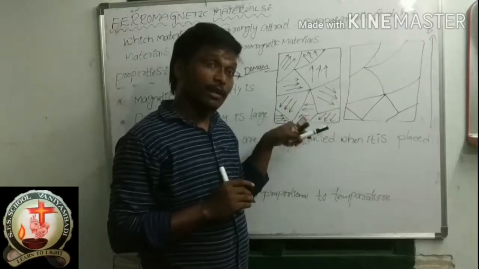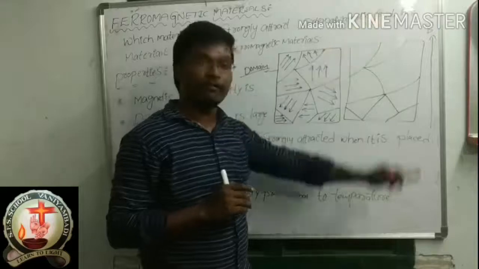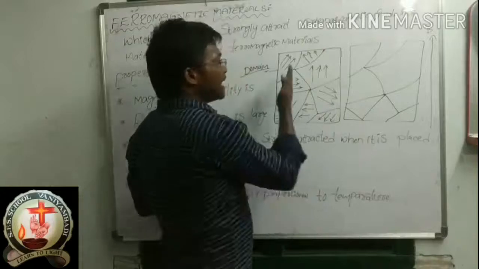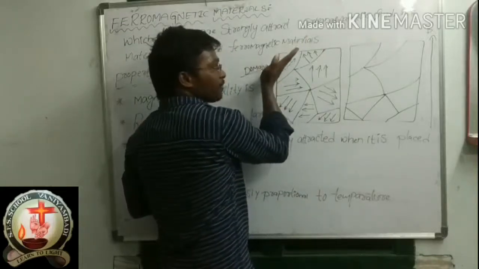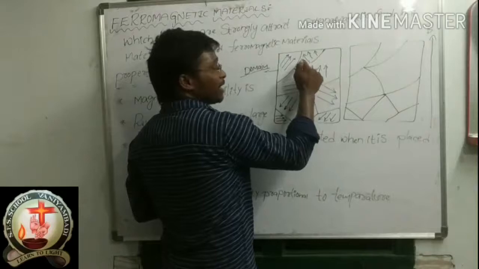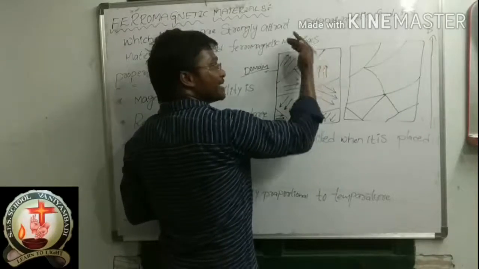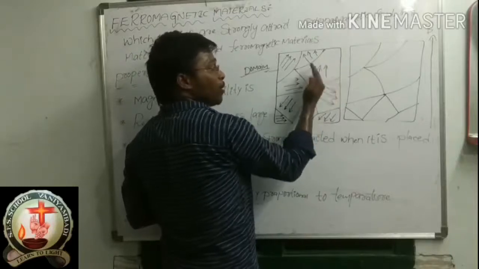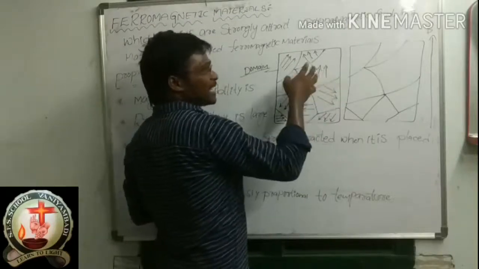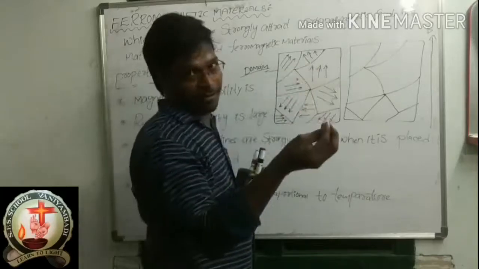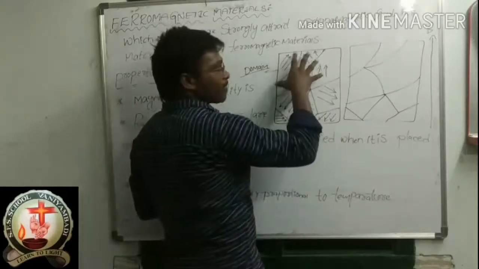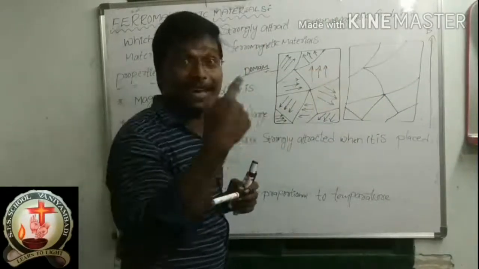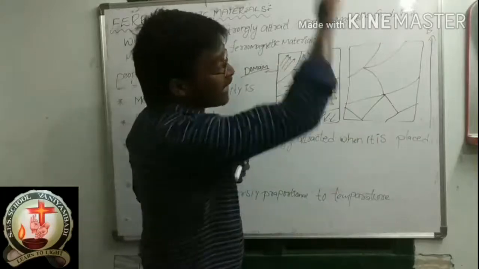Initially the direction of the magnetic field lines in this domain is this side, and in this domain it is top. So initially these magnetic field lines are different. Whenever you place the material in the external magnetic field, all the magnetic field line directions will follow the direction of the magnetic field.